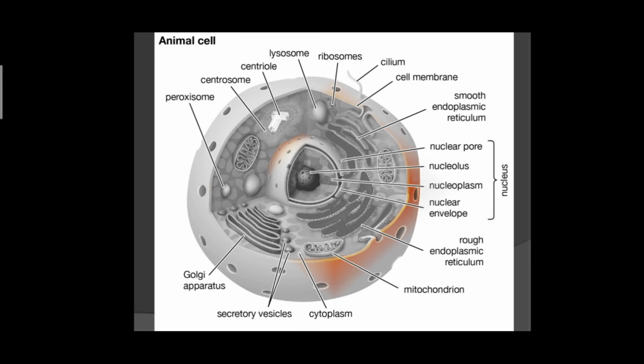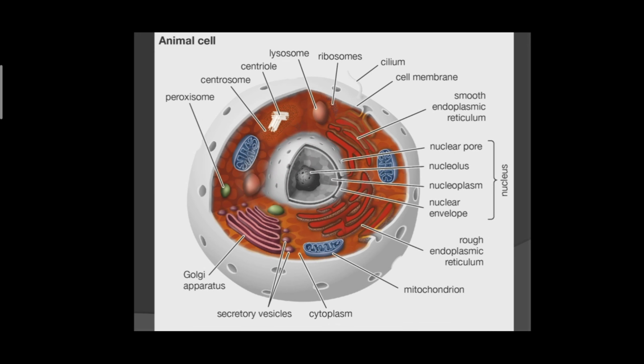So now we can see that as we are moving towards the cytoplasm, this part is known as cytoplasm. It is very easy to comprehend what is plasma membrane or what is nucleus, but the tricky part is cytoplasm.